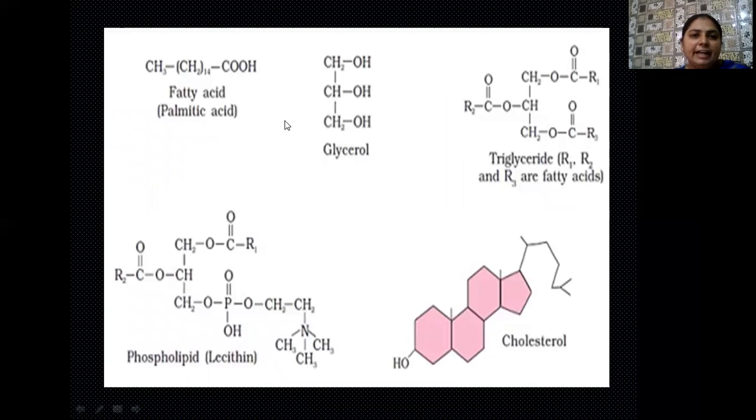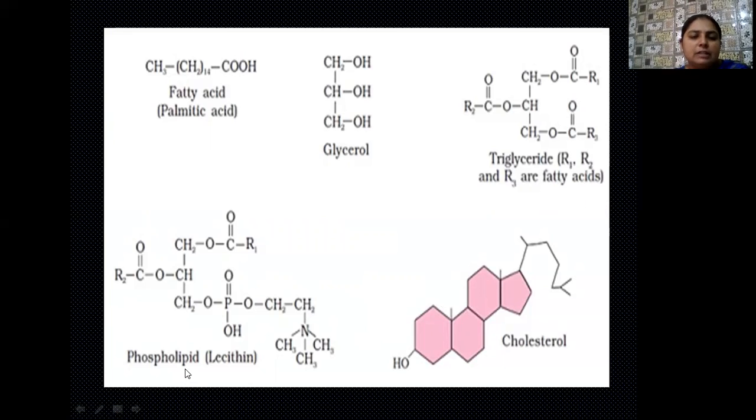Students, here I have written some of the chemical formulas of different types of fats. First is the chemical formula of palmitic acid, which is a fatty acid, and it is CH3(CH2)14COOH. That is palmitic acid. Here we have glycerin, which is a trihydroxypropane actually. Then here we have shown the formula of triglycerides. Three alkyl groups are present in them, R1, R2 and R3, which are the fatty acids.